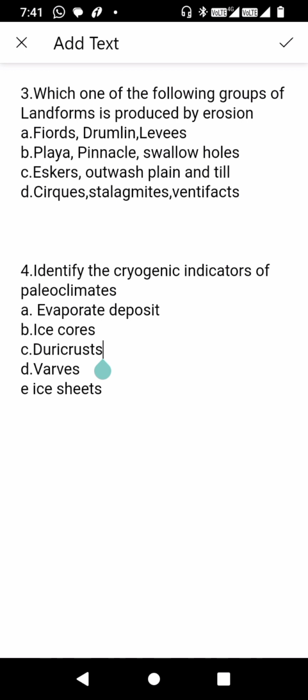The fourth question is: identify the cryogenic indicators of paleoclimates. The options are A evaporite deposit, B is ice cores, C is dewy crust, D is varves, and E is ice sheets. Here the correct options are ice cores and ice sheets.